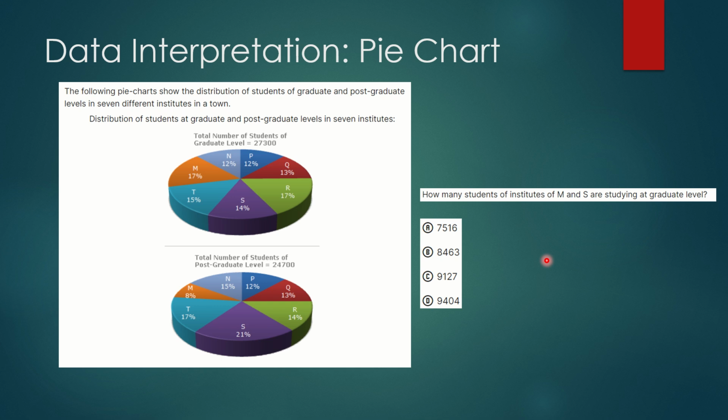How many students of institutes M and S are studying at graduate level? So we will look at this graduate level set and we will focus on M and S. M consists of 17% and S consists of 14%. So one approach would be 17 plus 14 equals 31% of 27,300. So that would be our answer. Or alternatively, we can solve them separately: 17% of 27,300 plus 14% of 27,300. So that would be our answer.